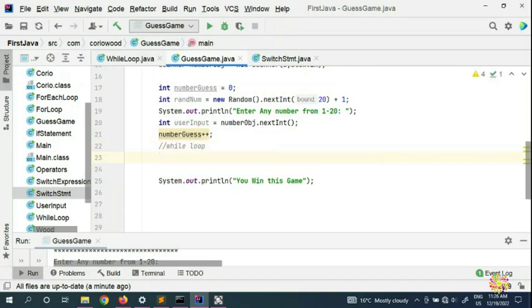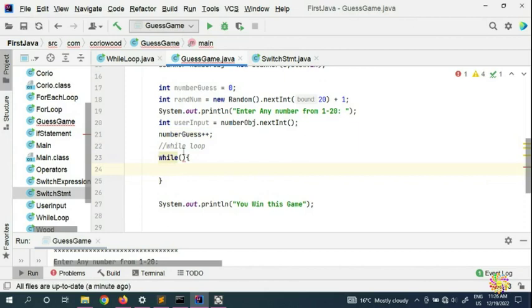So the while loop in action: the while is going to compare the number that the user puts in, the user input, is not equal to the random. We're going to copy this one and put it here.